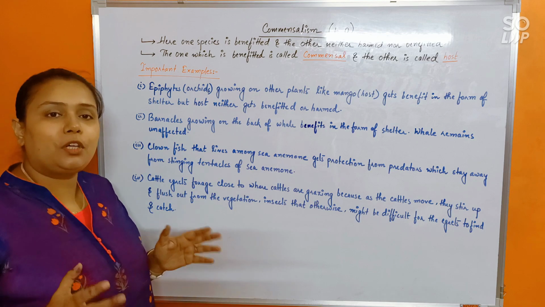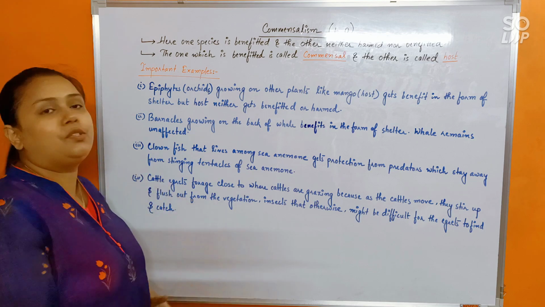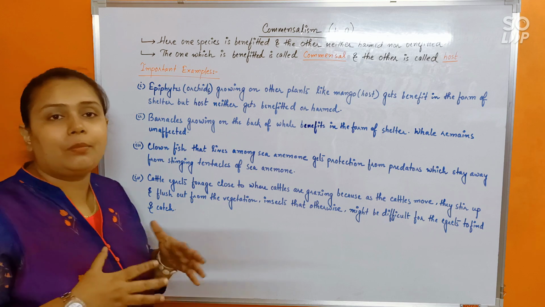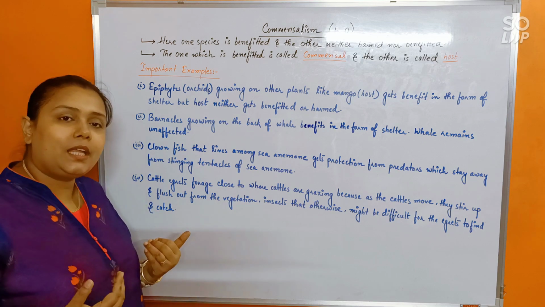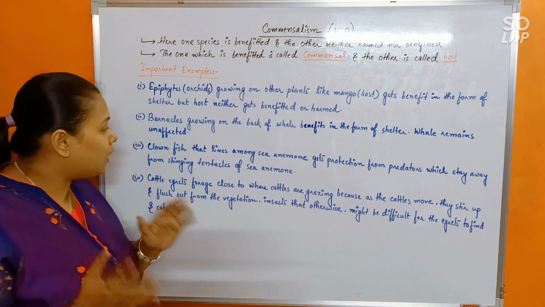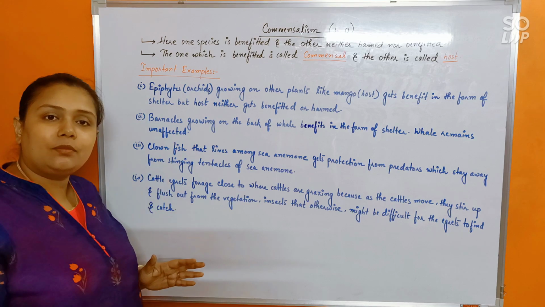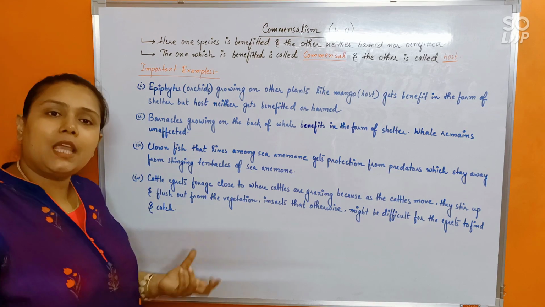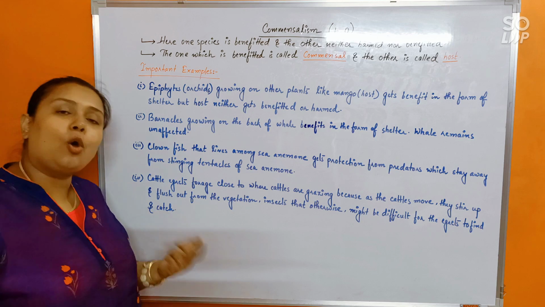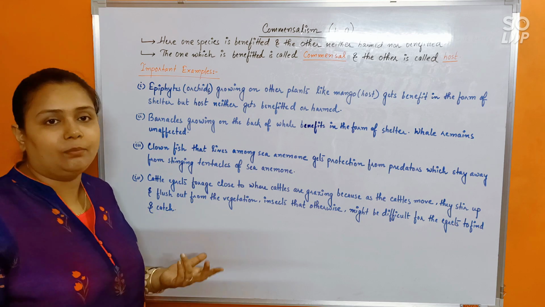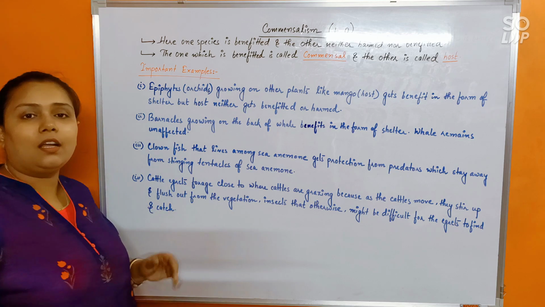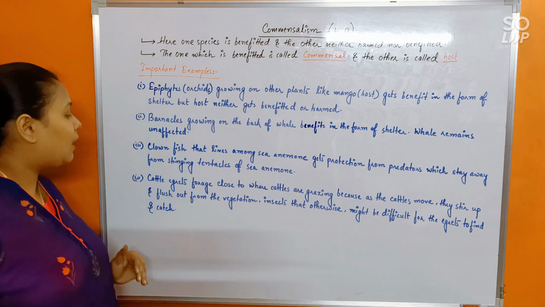So that's why, to protect itself, it would remain with the sea anemone. So when it remains with the sea anemone, as the predators would be avoiding the sea anemone, even they would be getting protection. But in doing so, the sea anemone is neither getting benefit nor is it getting any harm. Okay. So that's why it's a commensalism association.